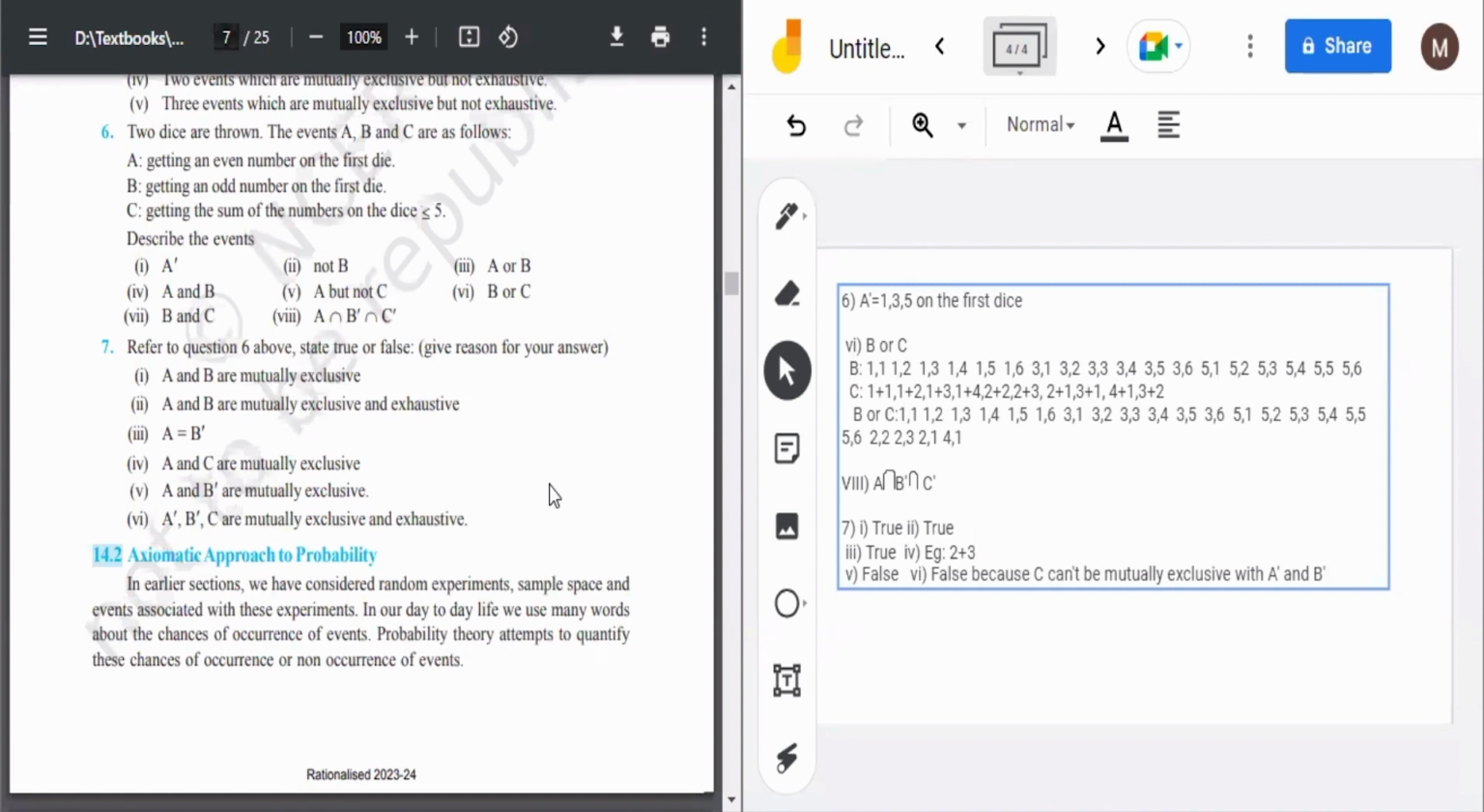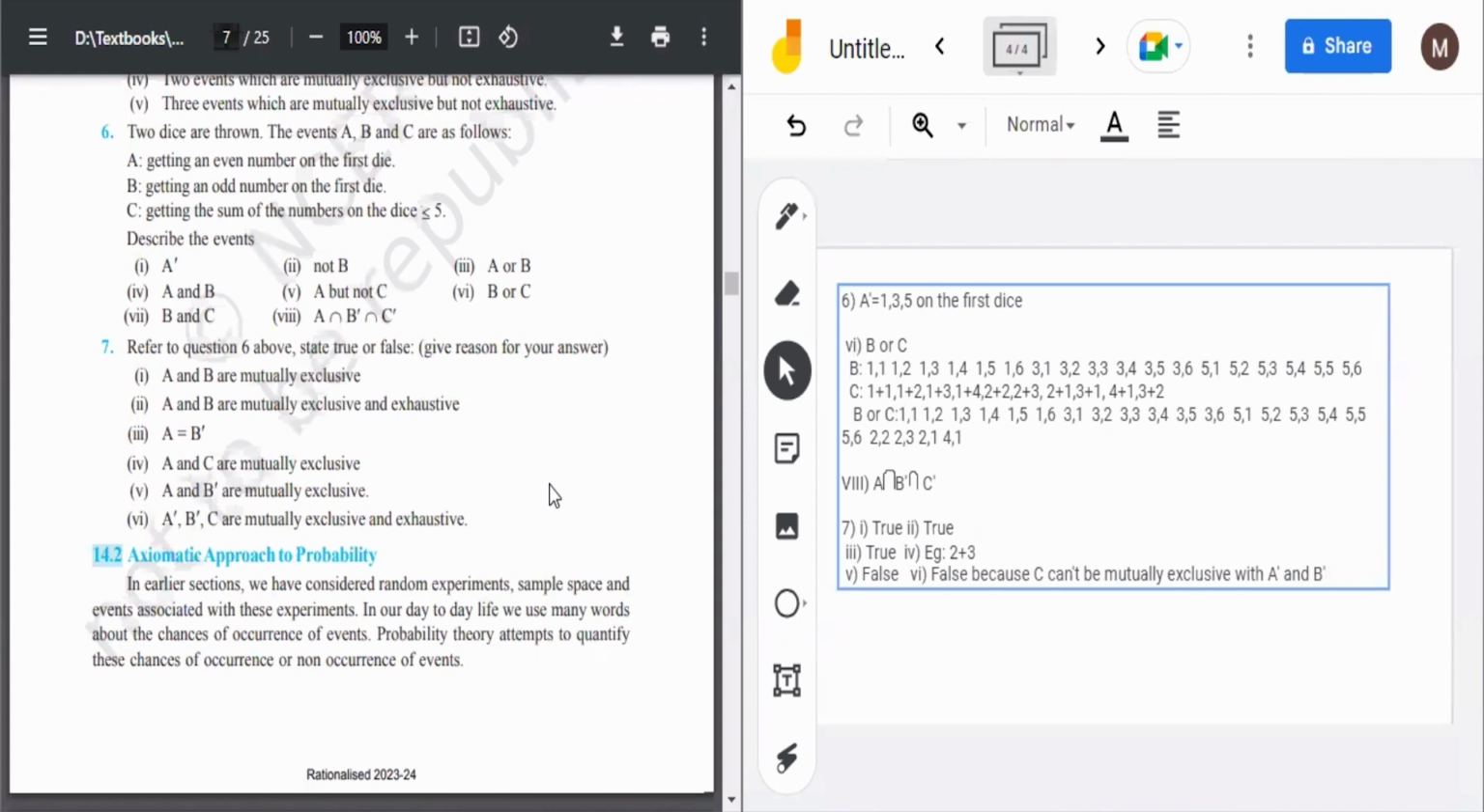That means the elements that are in A will come, and the elements that are in B will also come. And in A intersection B, only the elements that are in both will come. For example, if A is 1 2 3 and B is 3 4 5, so A union B would be 1 2 3 4 5, and A intersection B would be only 3, because in 1 2 3 and 3 4 5 only 3 is common.